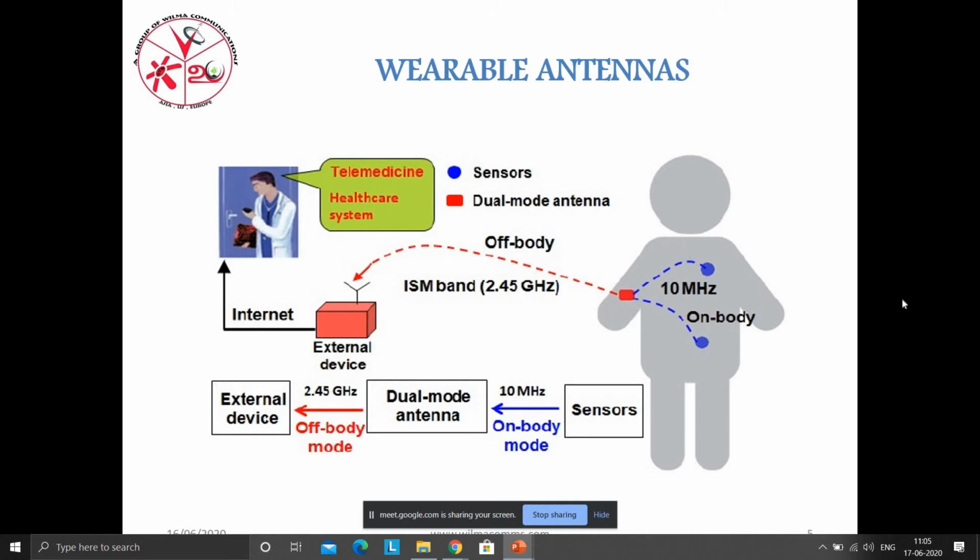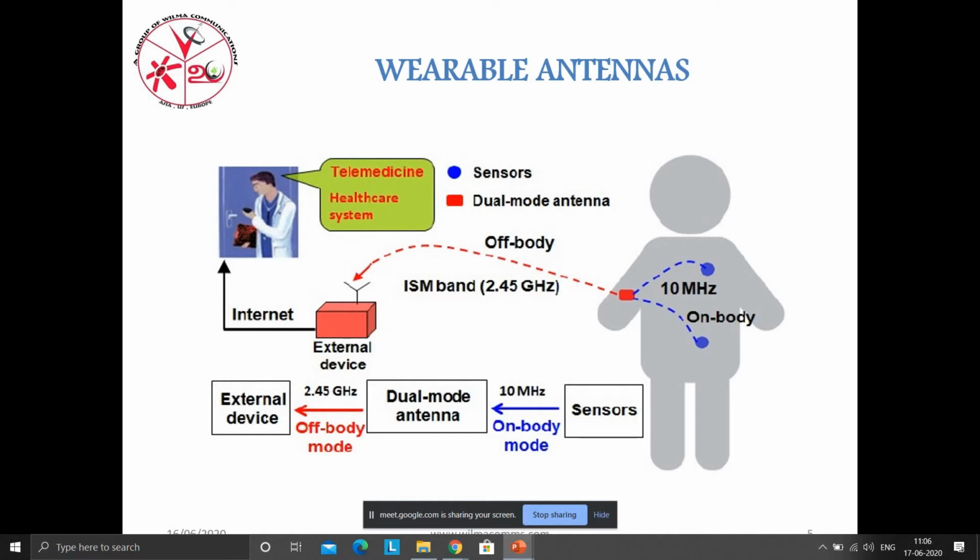First, you have to know about a wearable device. This is something worn, like a smartwatch, a fitness band, or a belt. This wearable device is used in the fields of health, entertainment, rescue, and security.